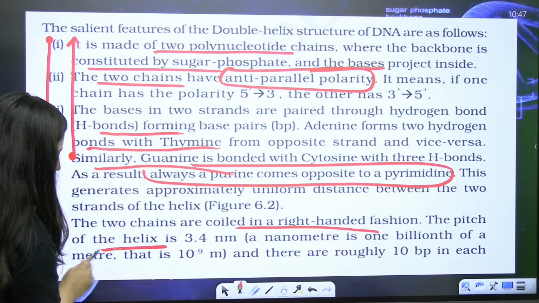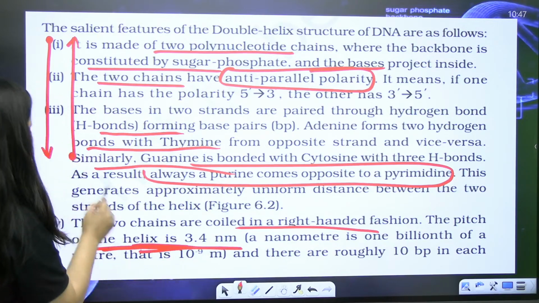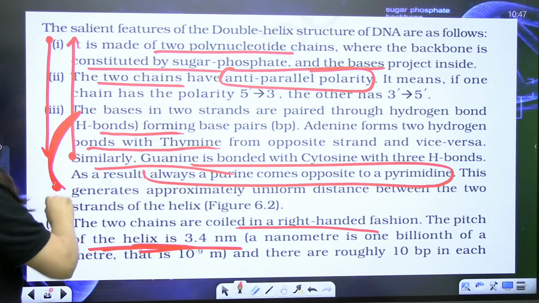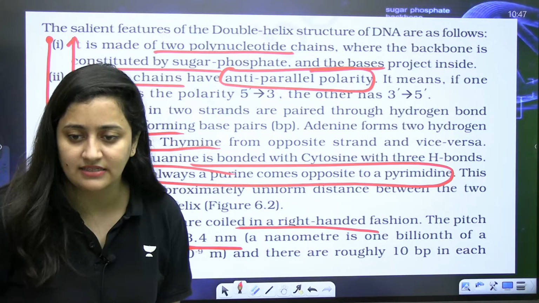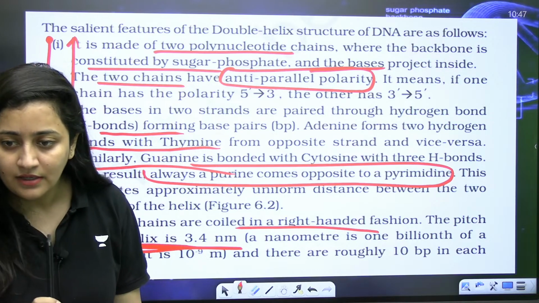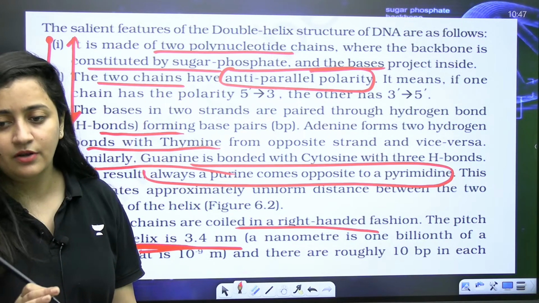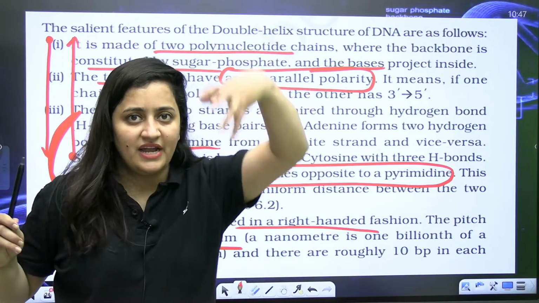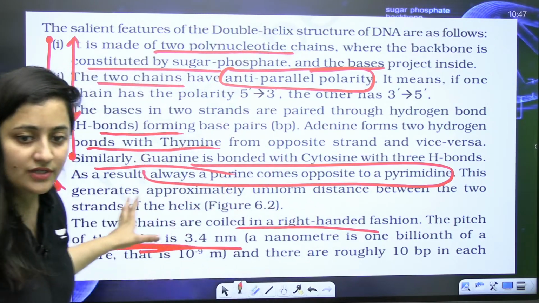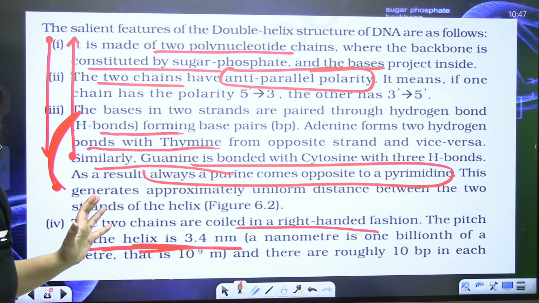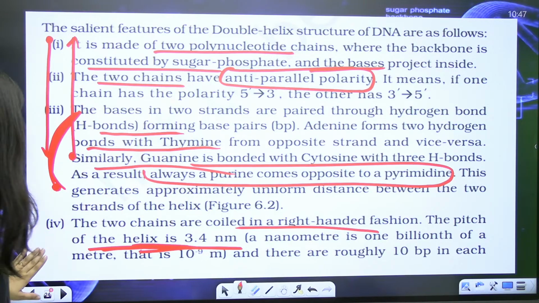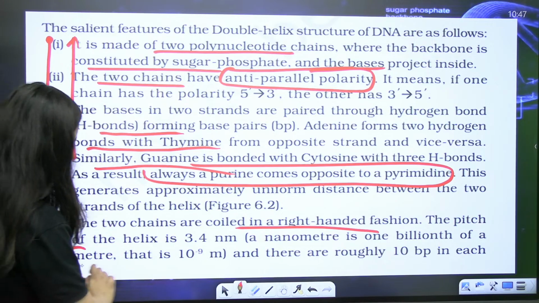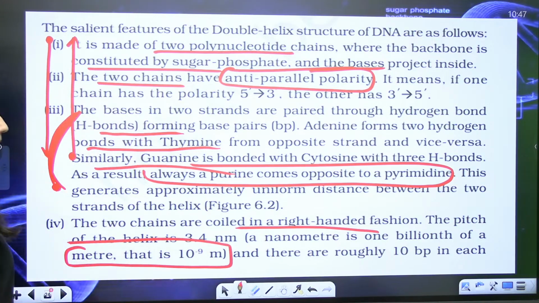The pitch of the helix is 3.4 nanometer. Pitch of the helix actually means one complete turn. This is what you need to keep in your mind. One turn will include the minor groove and the major groove, and the distance is 3.4 nanometer. A nanometer is one billionth of a meter, that is 10 raised to power minus 9 meter.